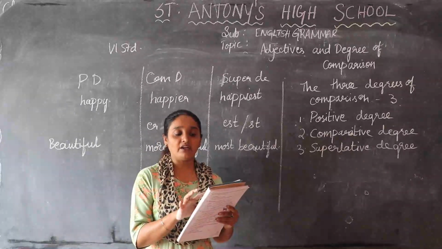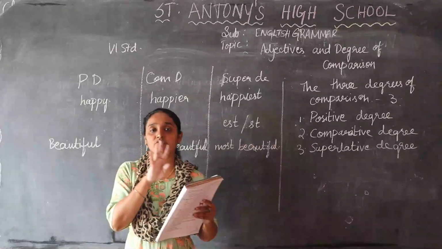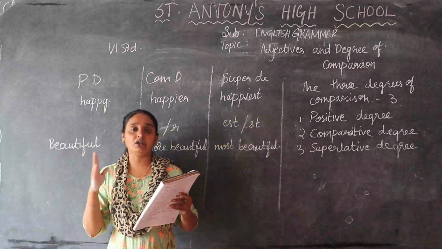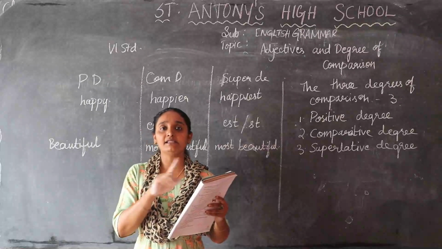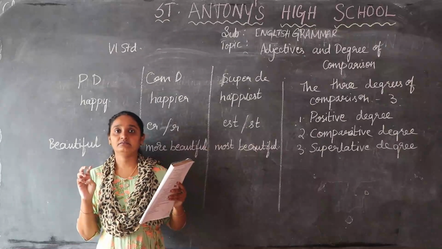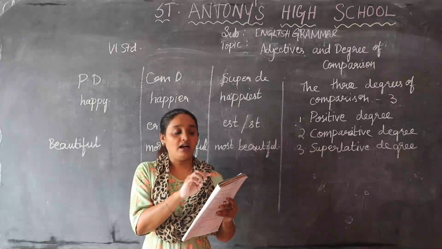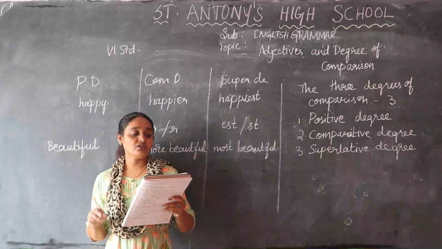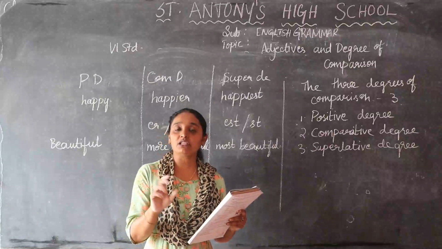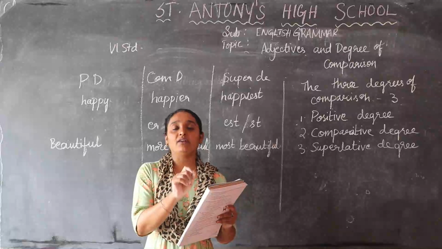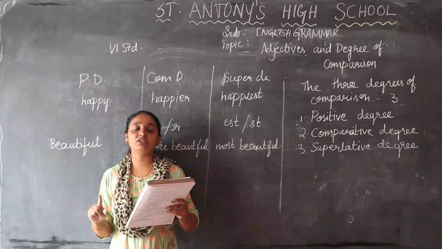So delicious, hot and Chinese. 3 words are given in the bracket. You should not select one. You should write all 3 in order, in one sentence. You have to arrange these adjectives in order in the sentence. So here in the first one, 3 adjectives are given in the bracket. You have to use all 3 adjectives in order in the sentence. So the first one is: we had hot delicious Chinese food for dinner.